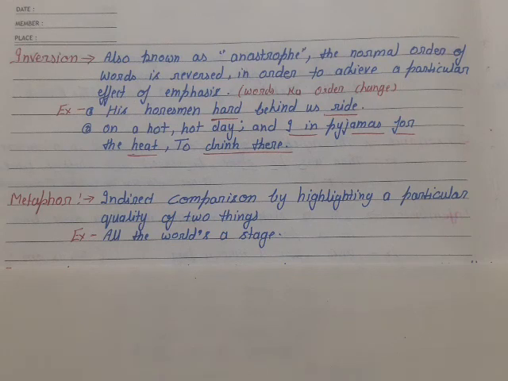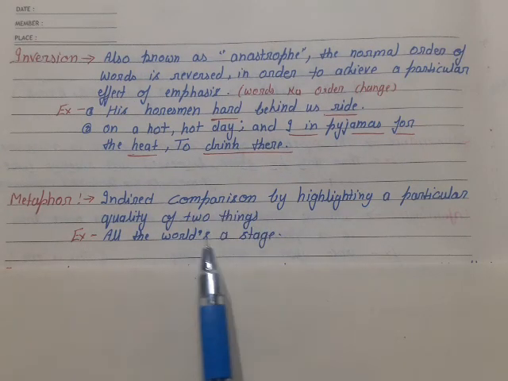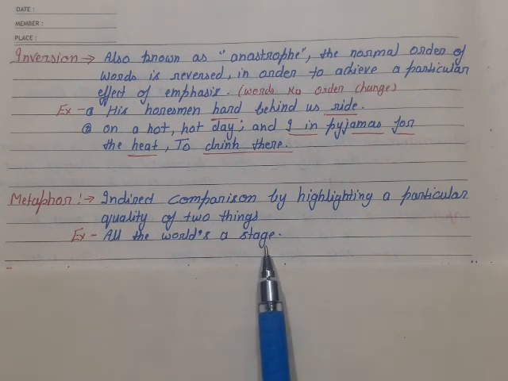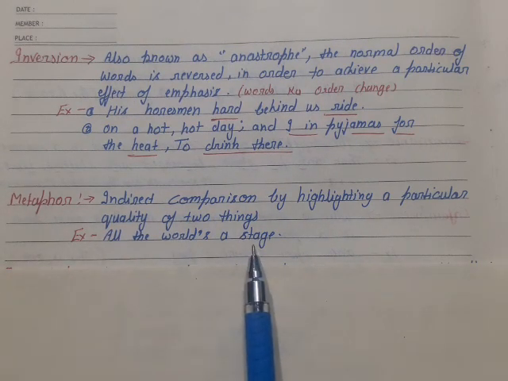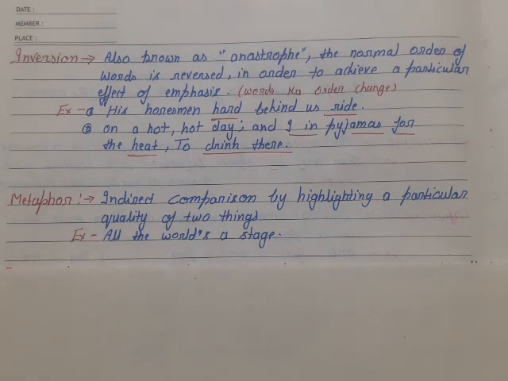But the objects which we are comparing will be different. If we compare one person to another person, one thing to the same kind of thing, or one pen to another pen, that will not be metaphor. Metaphor is two different objects compared on the basis of one quality, but comparison words like so, as are not used. See the example. All the world is a stage. The poet is saying that the world is like a stage, but the comparison word is not used. World is one thing, stage is a different thing. So this is the metaphor literary device.